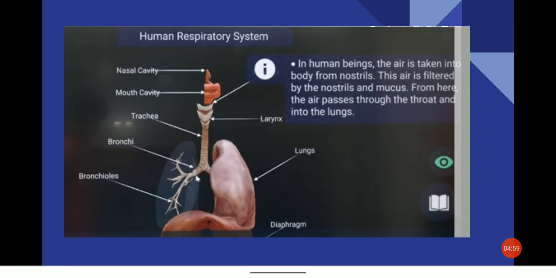And at the tip of the bronchioles, air sacs are present. Those are called alveoli. In the alveoli, thin blood vessels are connected, and there gas exchange takes place. That is called internal respiration. And now for a better understanding, let us see these visuals.